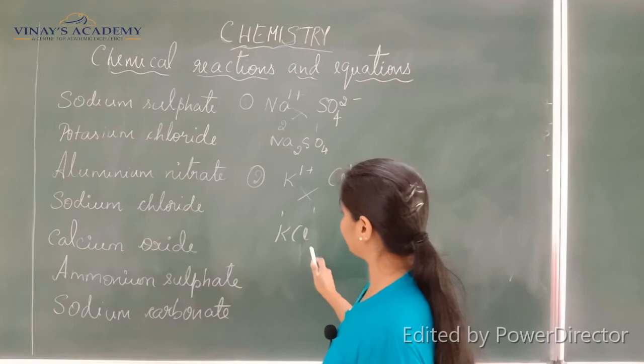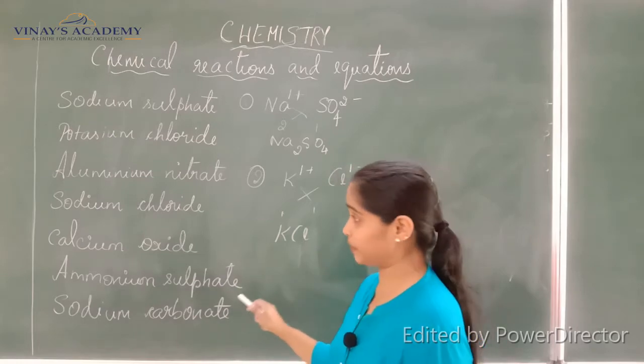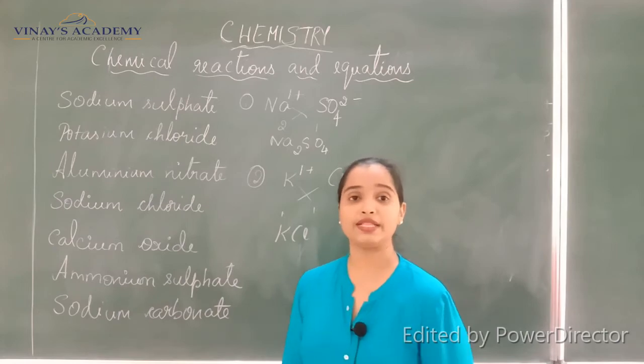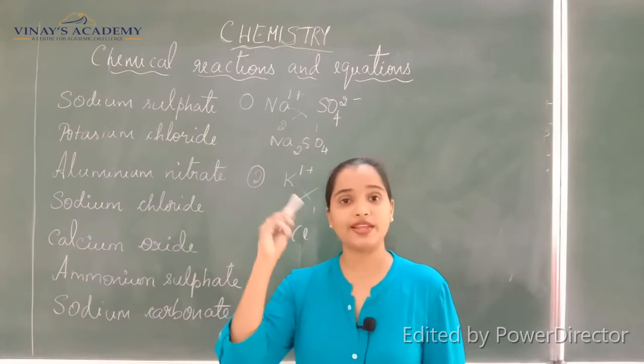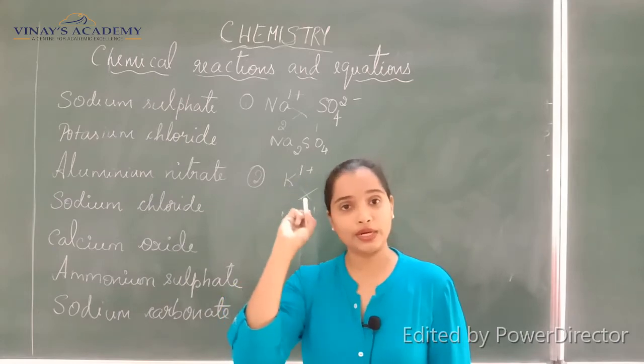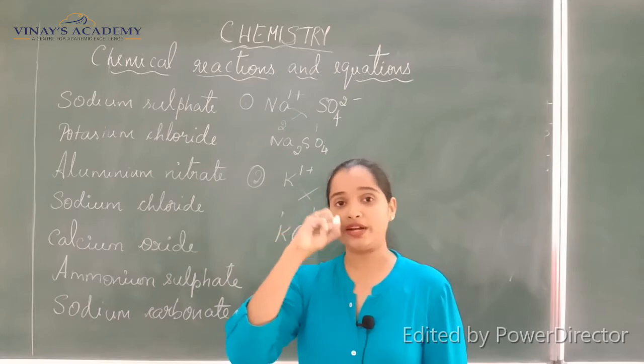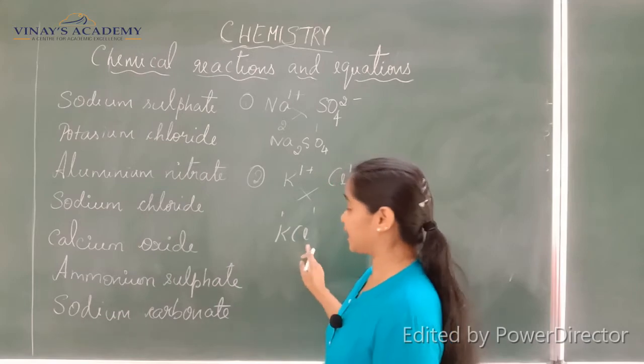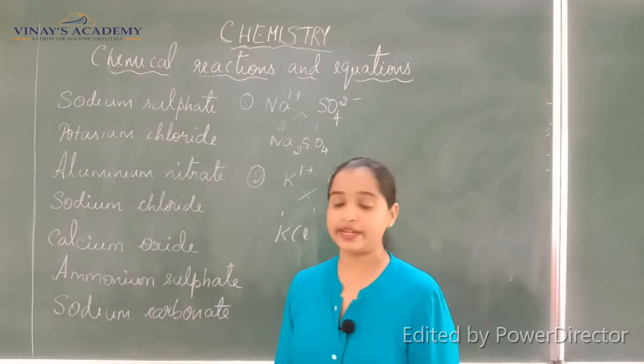One more important thing, when you write these symbols, especially in case of chlorine, you are not supposed to join the capital C and small l, because while writing in flow, when you write it very fast, you join these two letters. So avoid doing that. C and L should be separately written.